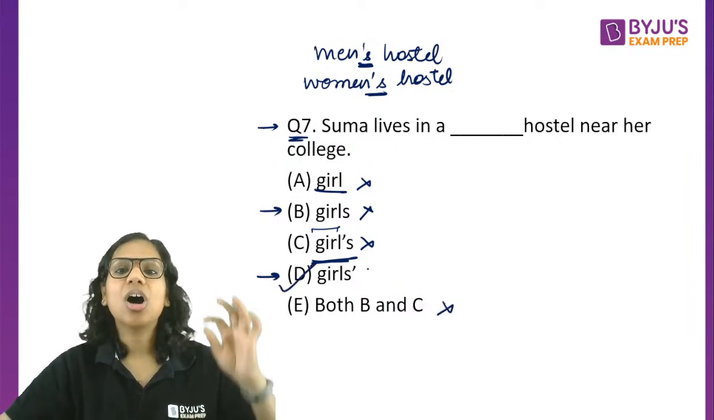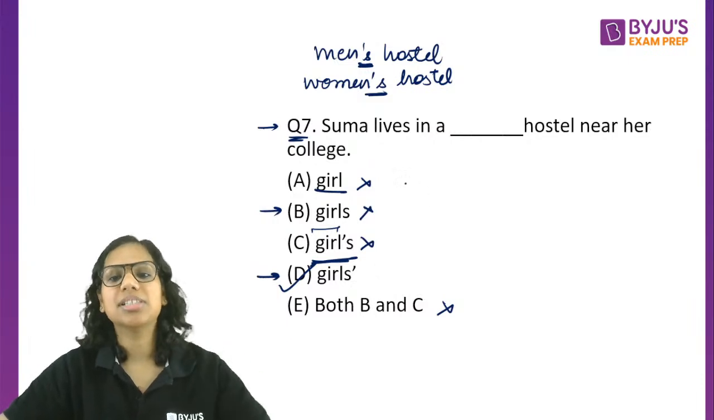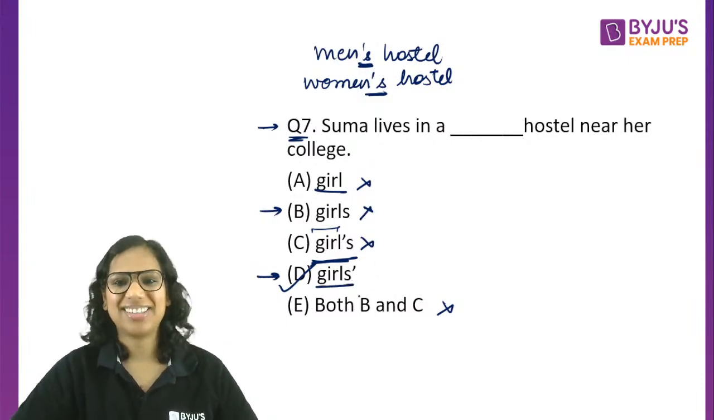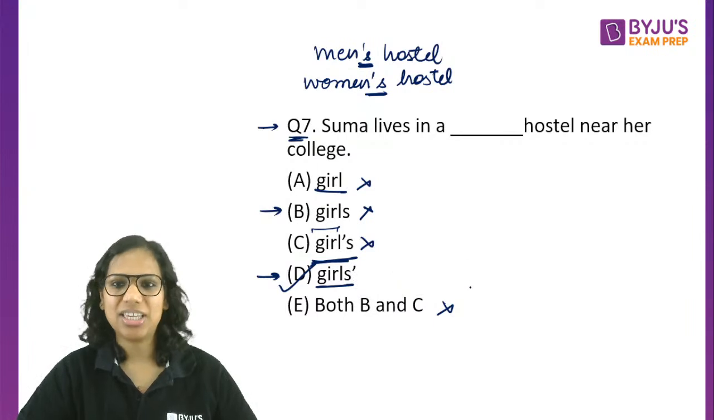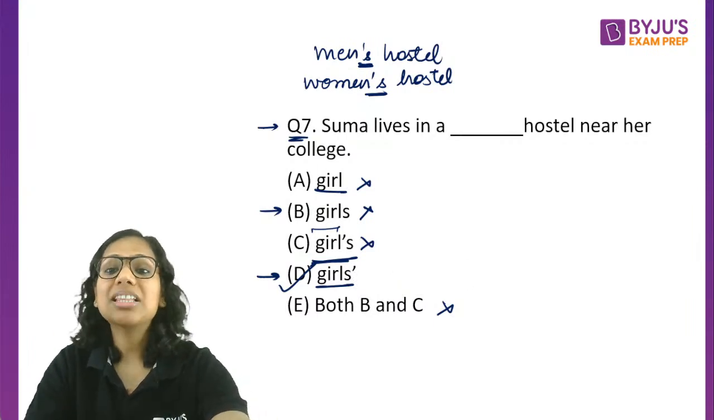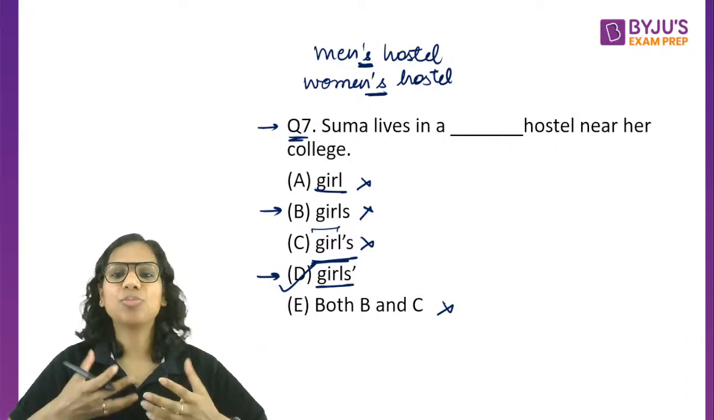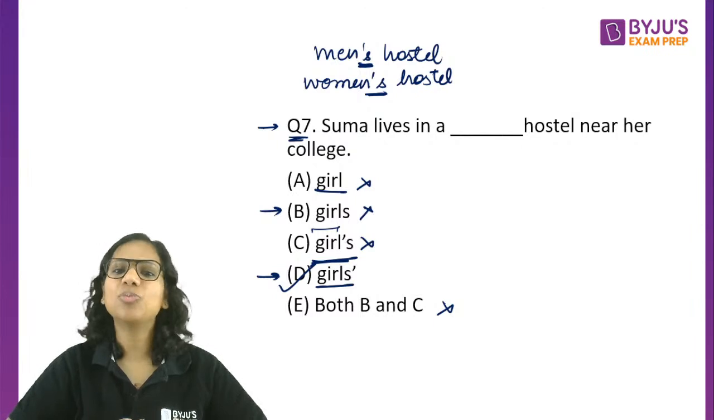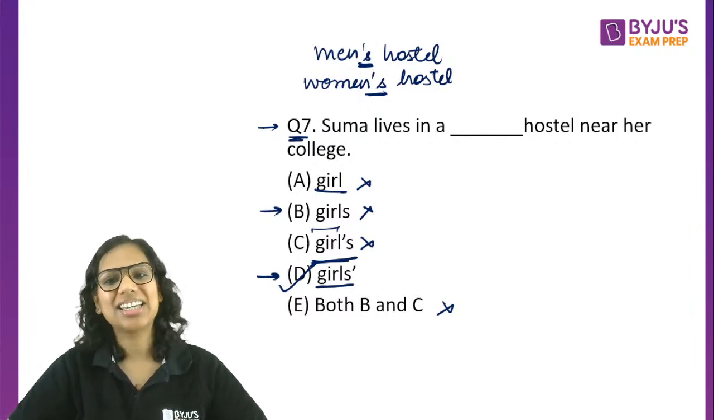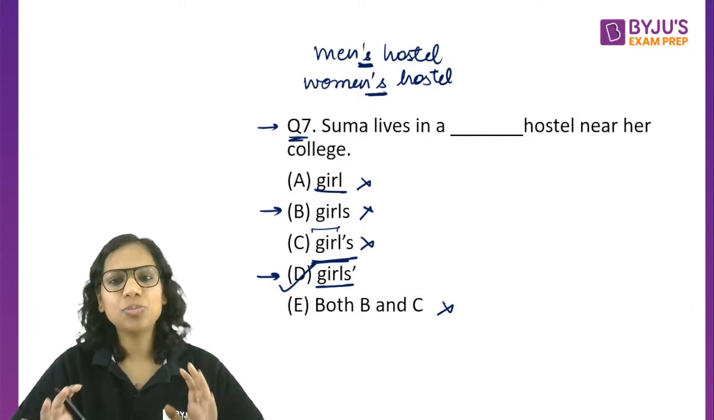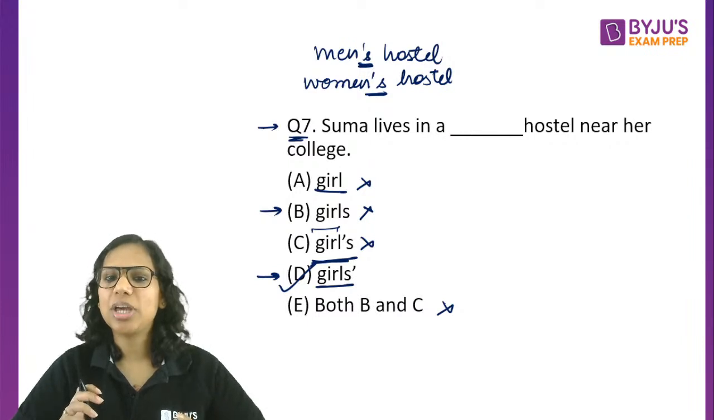Girls hostel, a hostel belonging to girls. Girls apostrophe, right? Because men's hostel, not men hostel, women's hostel, right? Ownership. Yes, the concept of ownership, possession comes into picture the moment we talk about apostrophes. Right? I hope this makes sense to everyone. If there's any query, ask me.